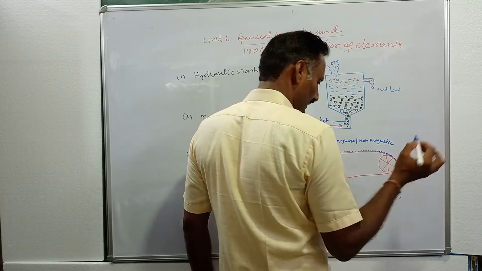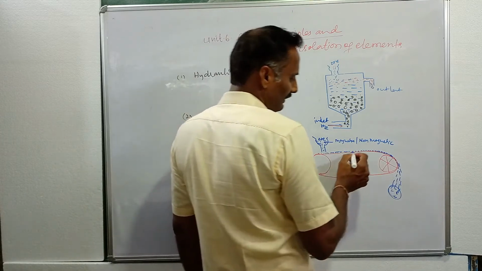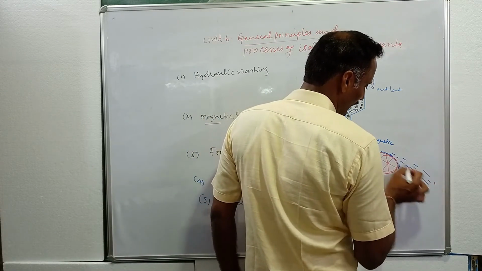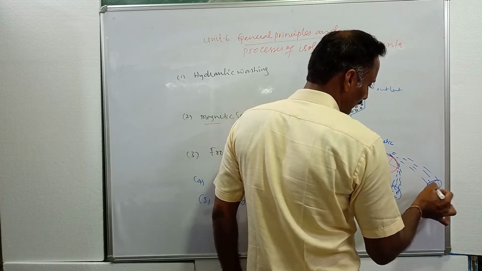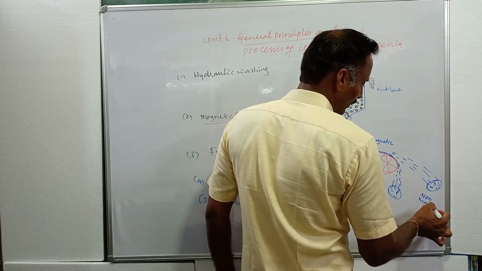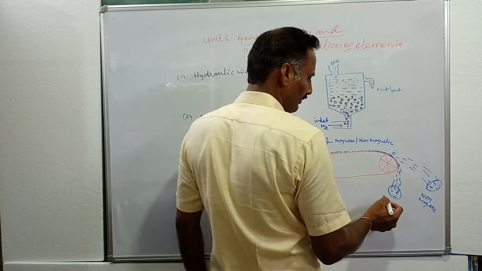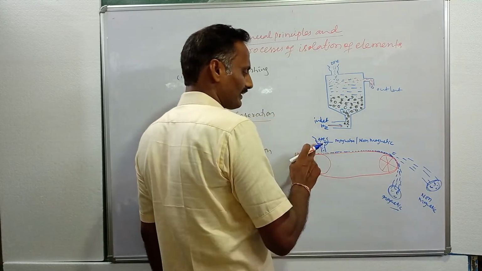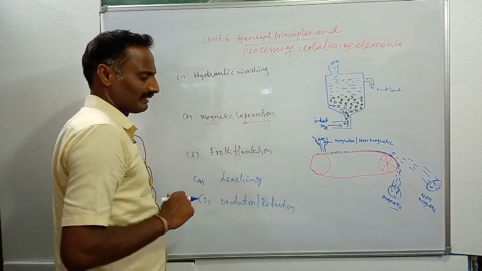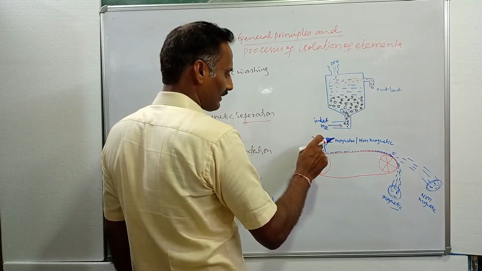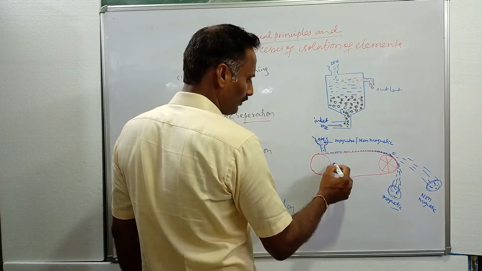This is the magnetic material. The non-magnetic materials are thrown away from the magnetic field. This is non-magnetic material. Both magnetic and non-magnetic materials are separated by the magnetic separation method, and this technique is used for the concentration of the ore wolframite.